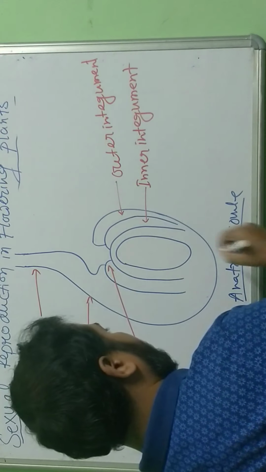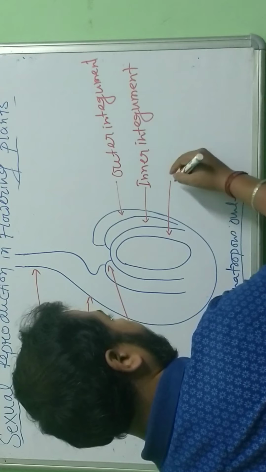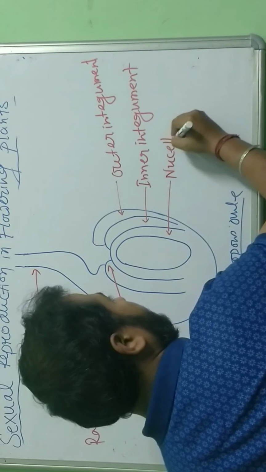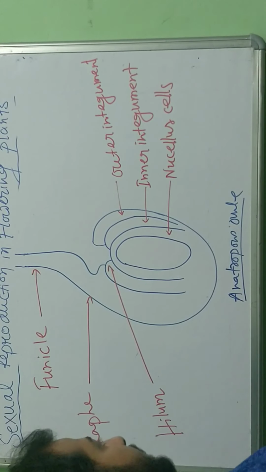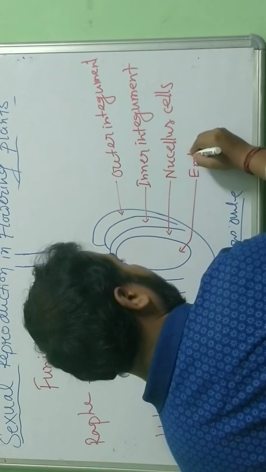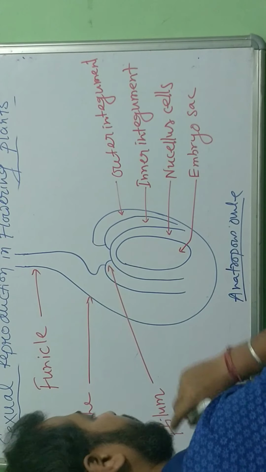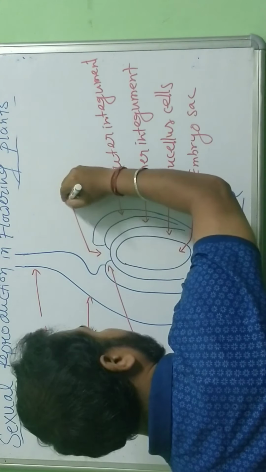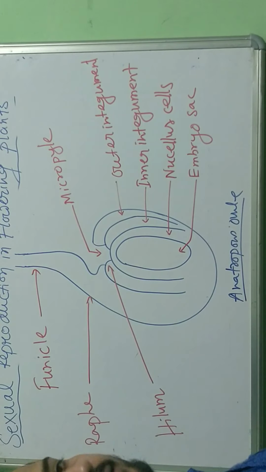Here we see nucellus cells, and this is the embryo sac. And one more is left, this area. This part is known as micropyle. Fine. So this is the labeling of an anatropous ovule. So let's go one by one.